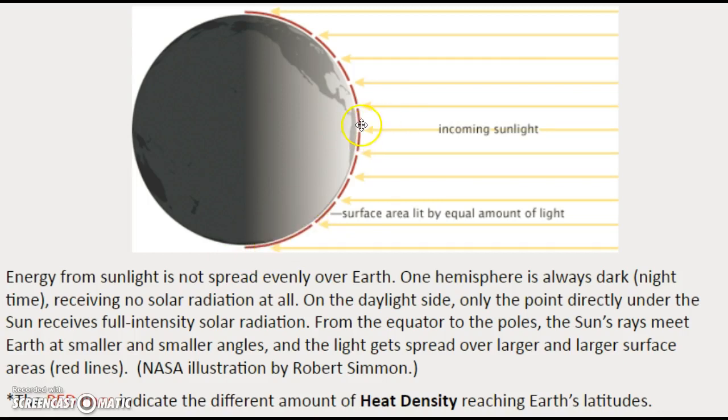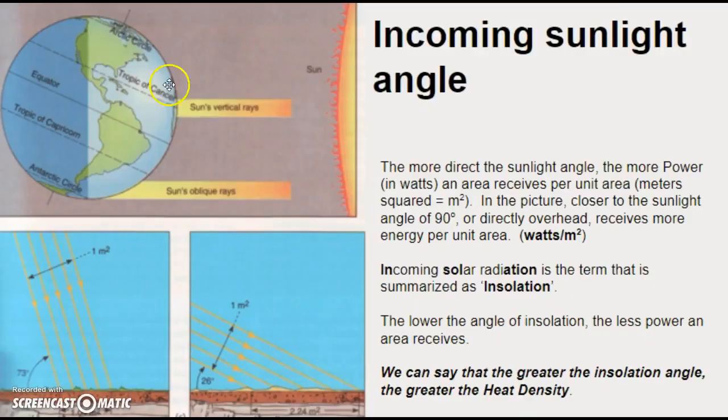This here happens to be, I believe, an equinox. The red lines indicate the different amount of what we're going to describe as heat density. Whereas here you're going to have a greater heat density. Further away from the equator, it's going to be a lot lower heat density because the heat is spread out over a larger area. So that brings us back to incoming sunlight angle.